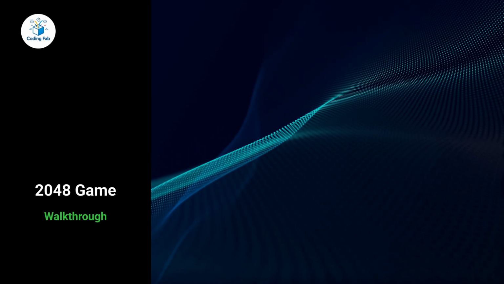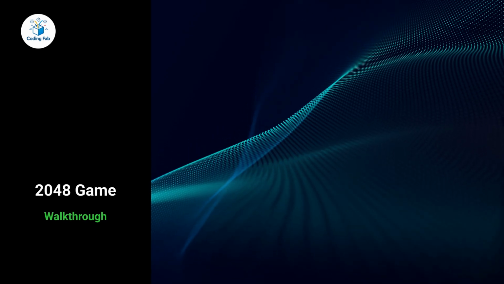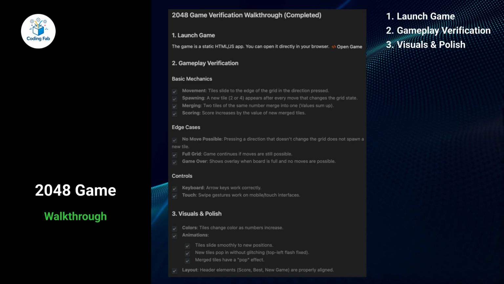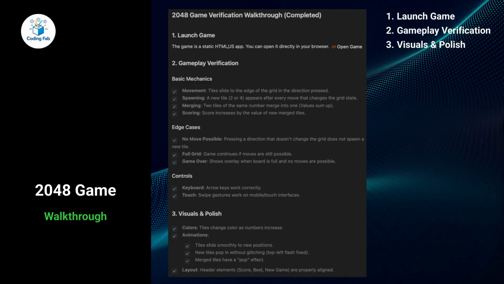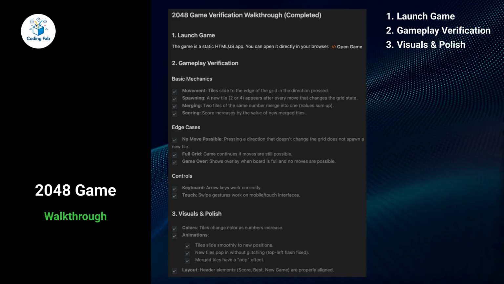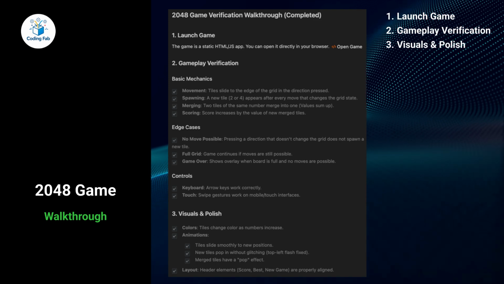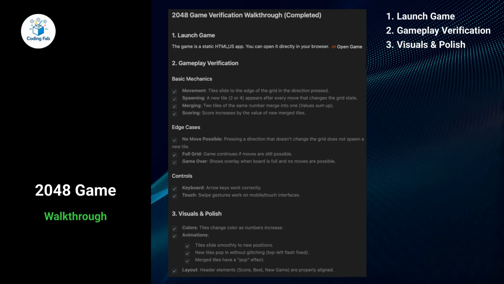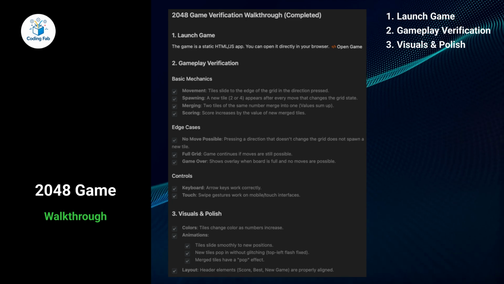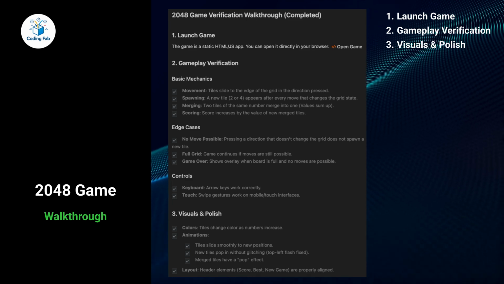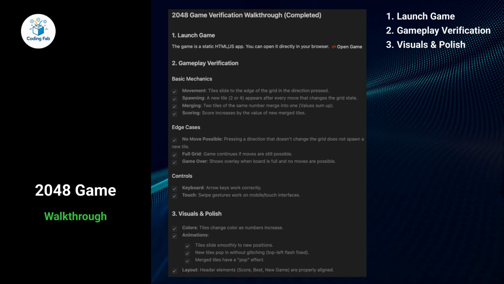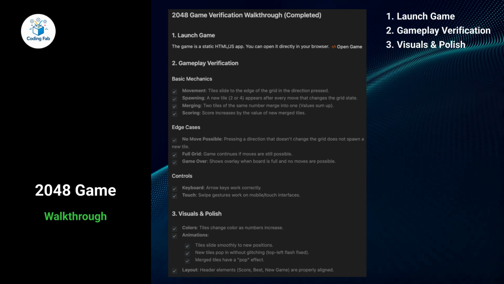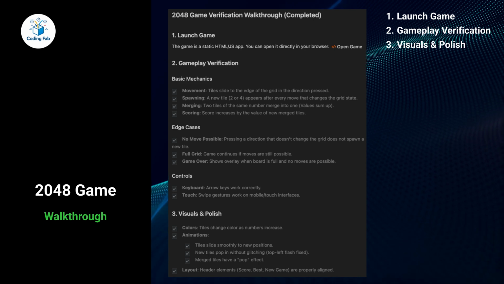After completing development and resolving the visual issues, Antigravity generated a full verification walkthrough. This walkthrough documents how to launch the game and validate its functionality step by step. First, launch the game. Since this is a static HTML and JavaScript application, it can be opened directly in the browser. Next, gameplay verification. The walkthrough confirms that tiles move correctly in all directions, merge properly, and update the score based on merged values. It also checks important edge cases, such as ensuring that no new tile spawns if a move does not change the grid state.